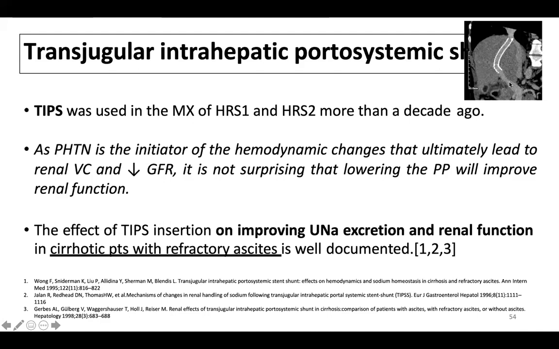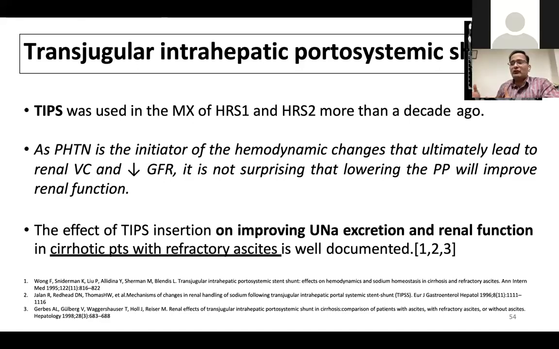So the root cause of the refractory ascites or the HRS, the splanchnic vasodilatation and portal hypertension, is taken care of by the stent. That will also change the hemodynamics and improve the volume in the systemic circulation delivered to the kidneys. More volume delivered to the kidneys, renal vasoconstriction resolves, and HRS is recovered.